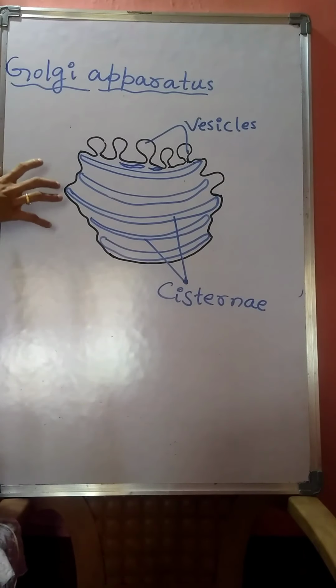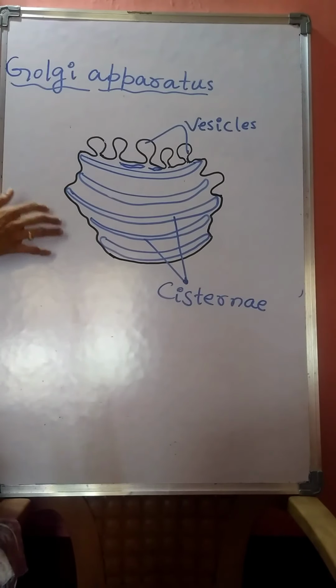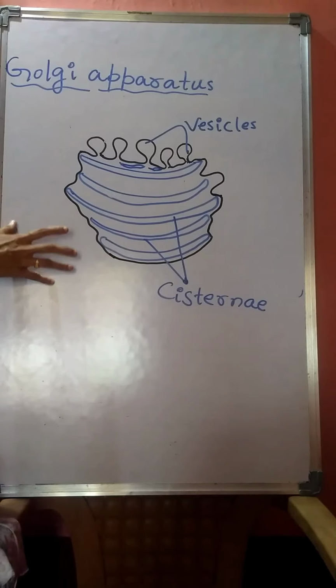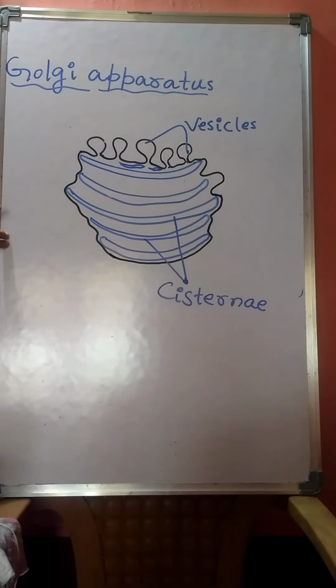But Golgi apparatus is absent in prokaryotic cells. Remember, in prokaryotic cells, single membrane-bound or double membrane-bound cell organelles are absent. That means Golgi apparatus is absent in prokaryotic cells. It is present in all eukaryotic cells except mammalian RBC, or red blood cells.